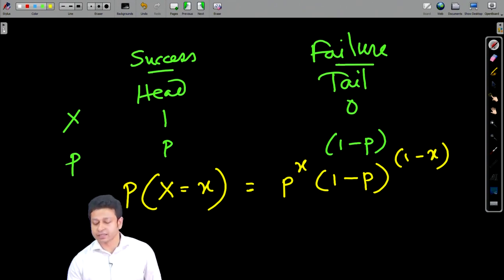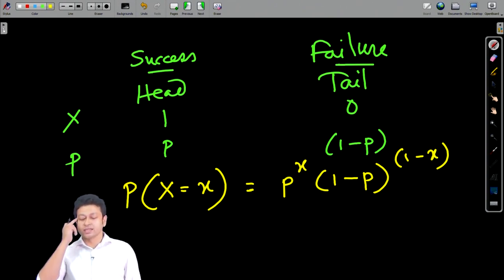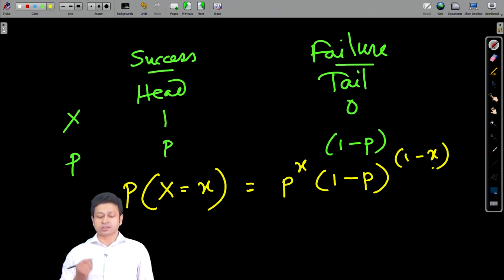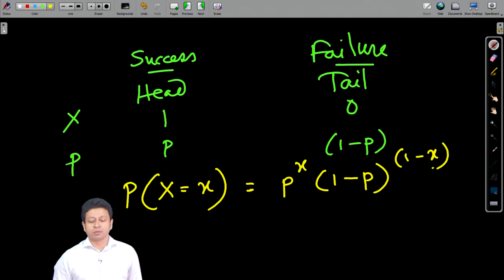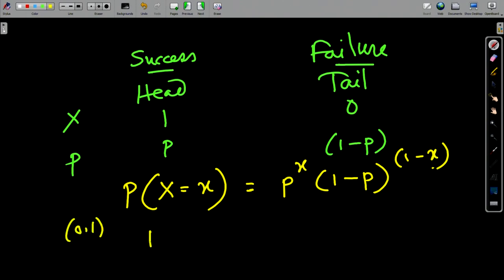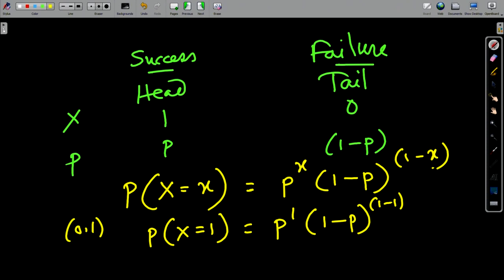If I put in the values of x, p and 1 minus p, we get the value of the probability that X equals x. Now x can take two values, 0 and 1. So I can write probability X equal to 1 is p to the power 1, times 1 minus p to the power 1 minus 1, which means only p.